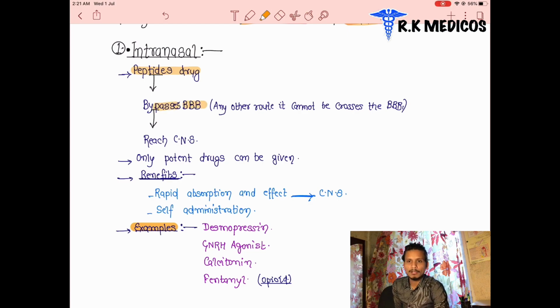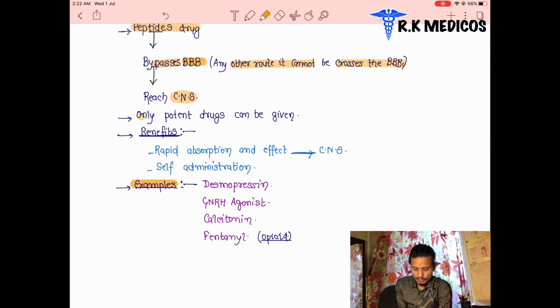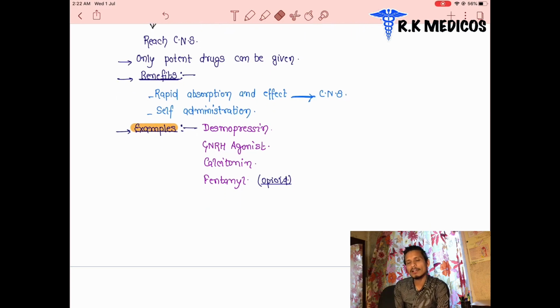BBB stands for the blood-brain barrier. Through any other route, drugs cannot cross the blood-brain barrier directly. These drugs reach the central nervous system, CNS, and only potent drugs can be given. Potency of a drug is determined by efficacy and affinity. So when we want to stimulate the nervous system, these drugs are taken inhalationally or intranasally. We take basically intranasal, not inhalational, because inhalational goes to our lungs.